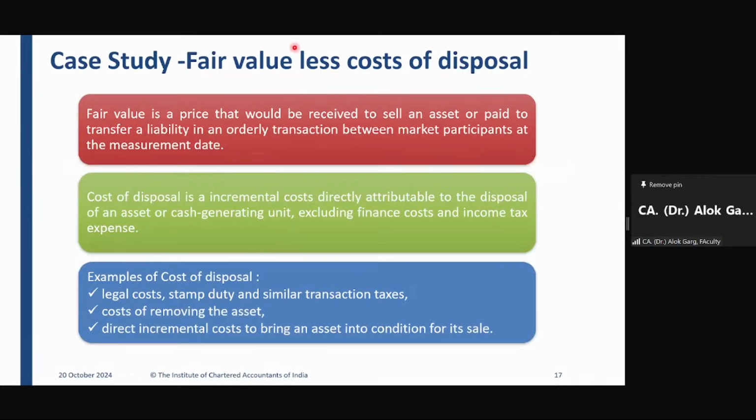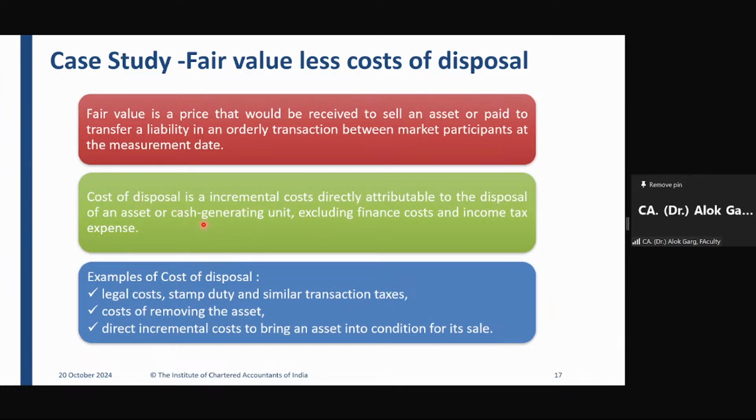Now let's discuss the meaning of fair value less cost to sell. What is the meaning of fair value? I have already explained to you. Fair value is more from the market perspective. It's an exit point of view. It's a market driven value, right? It's a market value. So the definition is given, not relevant.